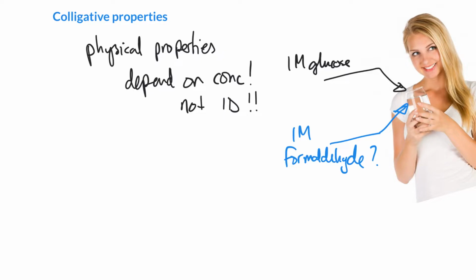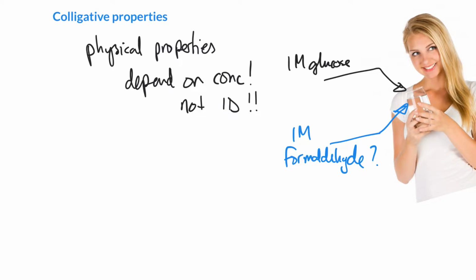Formaldehyde is the stuff that you use to pickle yourself when you're dead, so you don't mold when you're on display in the coffin, right? Who's going to go ahead and drink formaldehyde? Even though it's the same concentration, clearly it matters what it is. Formaldehyde is very dangerous for us to drink. Glucose is relatively harmless for us to drink.